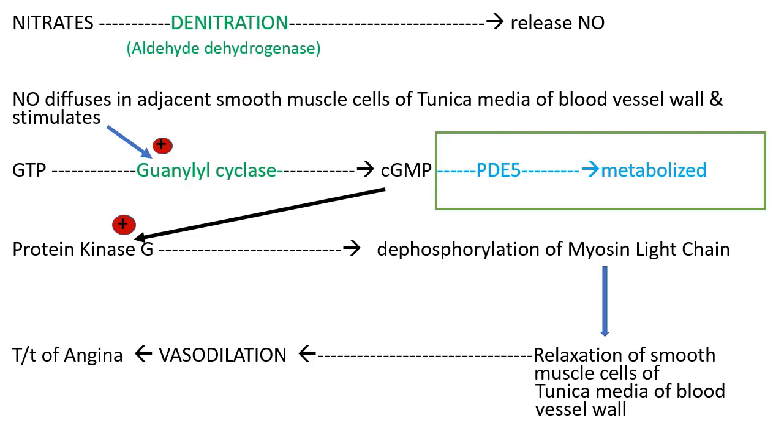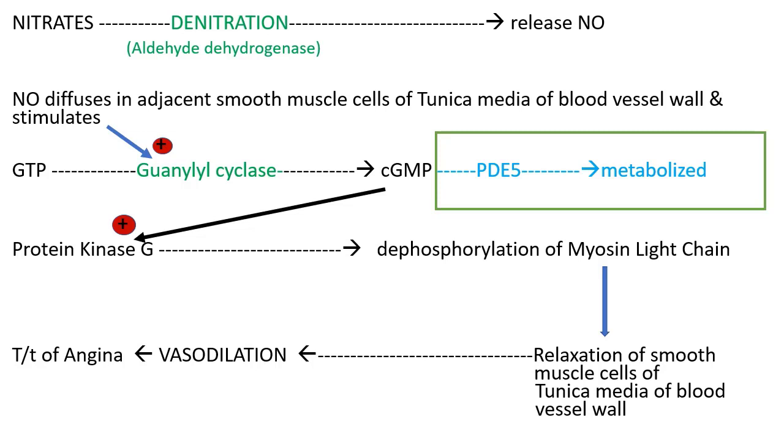Nitrates are acted upon by the enzyme aldehyde dehydrogenase, and the process is known as denitration. So nitrates release nitric oxide due to denitration. Nitric oxide diffuses into adjacent smooth muscle cells of tunica media of the blood vessel wall and stimulates guanylyl cyclase. Guanylyl cyclase stimulation helps in conversion of GTP into cyclic GMP. Cyclic GMP stimulates protein kinase G.